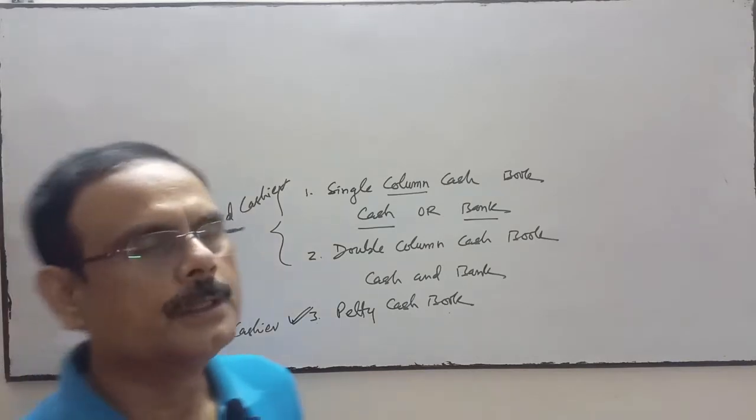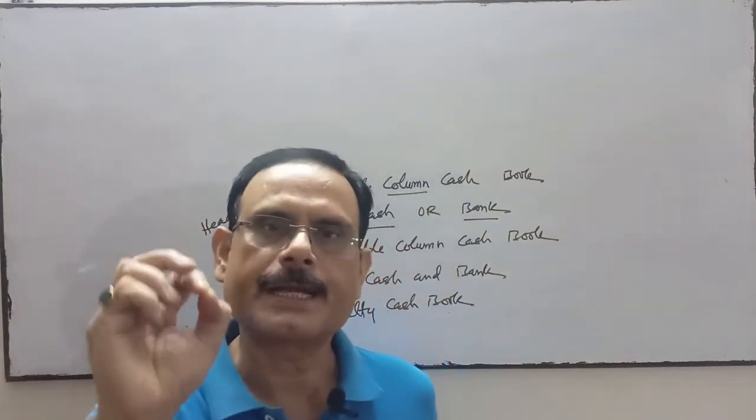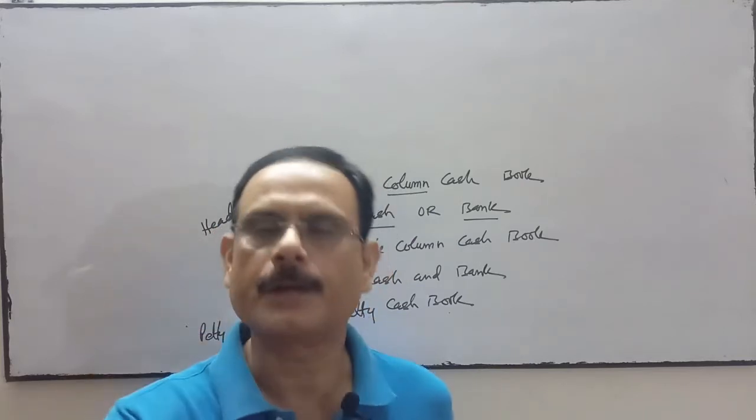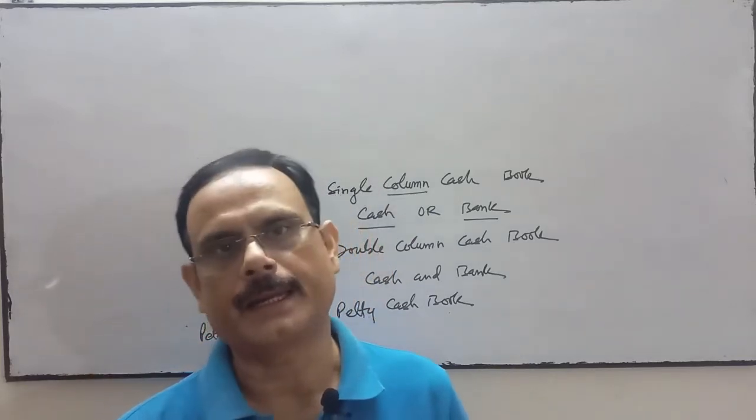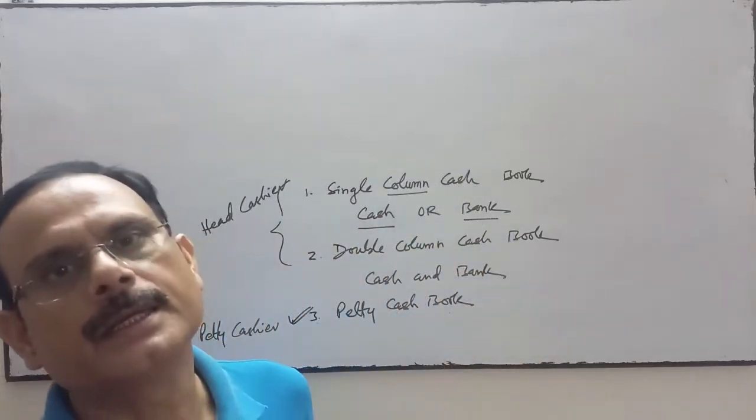So in short, in the cash book we record transactions related to cash and bank only. It may be a double column cash book or a single column cash book.